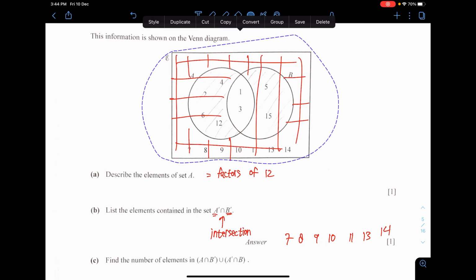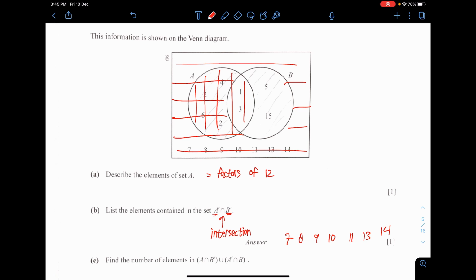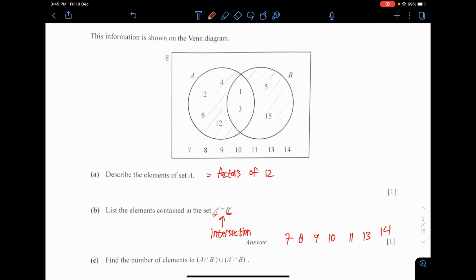I'll get rid of this because I need it for the next part. Question C. Find the number of elements in A intersect B complement union with A complement intersect B. Now, A intersect B complement. This is actually quite a popular area. It's the crescent moon of A. If you have been practicing quite a lot, you know those areas. But if you haven't, let's say I want A intersect B complement. So I take the A like this, and then I take the B complement. So I shade horizontally, like this. And you see that the area that is crisscross is actually the crescent moon of A. Hence those are the areas that they meant over here.